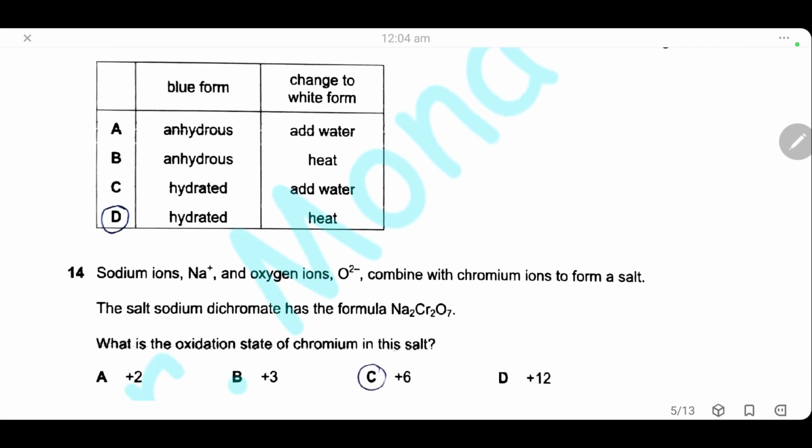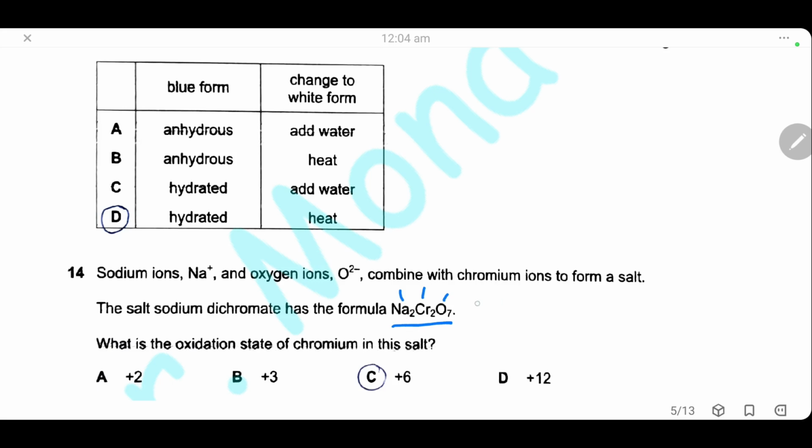Question 14. Sodium ion and oxygen ion combine with chromium ion to form a salt. The salt of sodium dichromate has the formula Na2Cr2O7. What is the oxidation state of chromium ion in this salt? Sodium dichromate is an ionic compound, and as we know, the net charge of an ionic compound is 0. So adding the charges of sodium ions, chromium ion and oxygen ion, we will have 0.